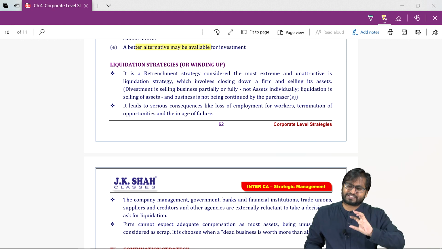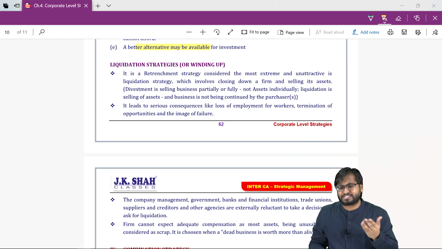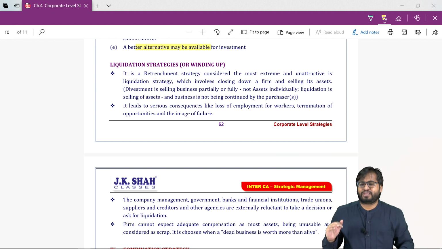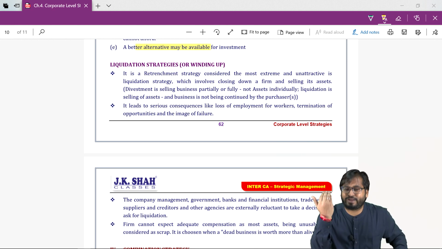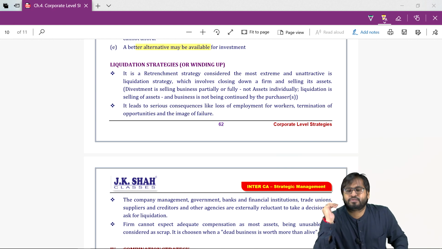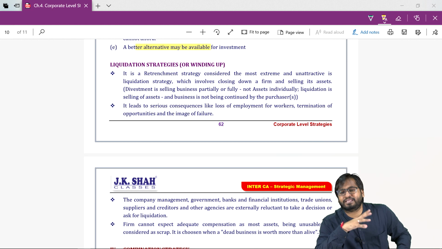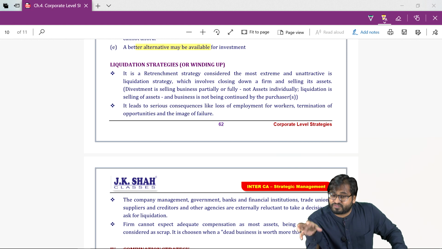Sole trading concern starts a business, shuts down the business. It happens. Partnership firm starts, it is dissolved, it happens. But when a public limited company or a company tries to go for liquidation, many stakeholders are involved. Many. The shareholders, government for taxes, bankers or financial institutions for the money that they have given to the company. The suppliers will lose out on the money that they have supplied raw materials for. All the employees who are working in the organization.